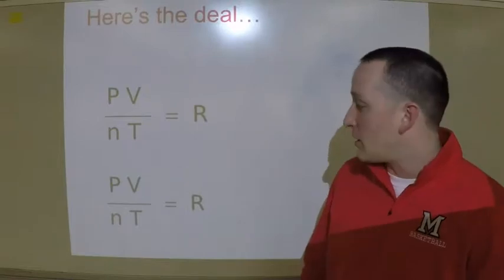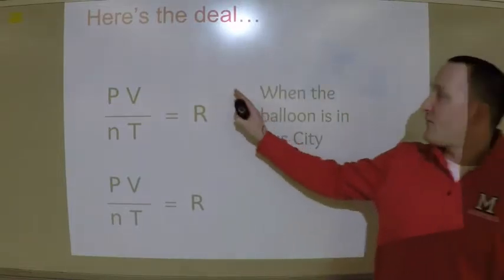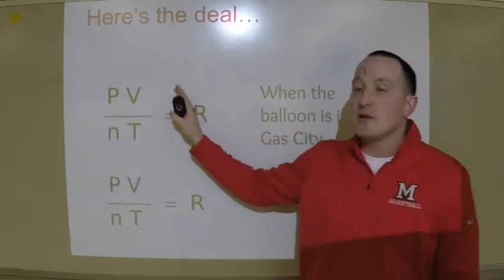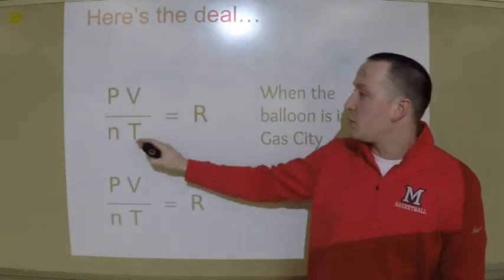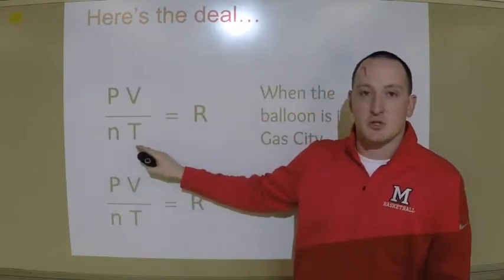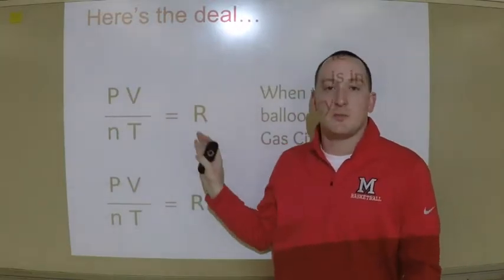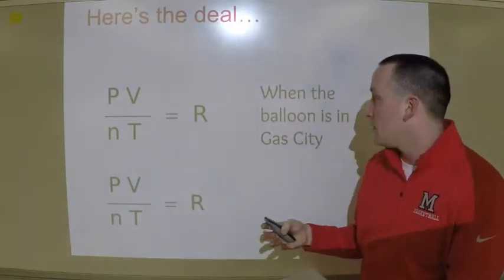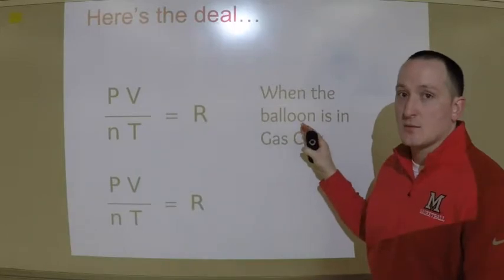Well, here's the deal, all right? If I have a balloon in Gas City, there is a relationship between the pressure, the volume, the moles of gas, and the temperature. And those are always going to be equal to a constant, all right? We'll talk about this constant a little bit later. So that is true when in Gas City.